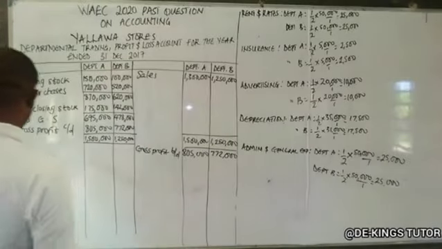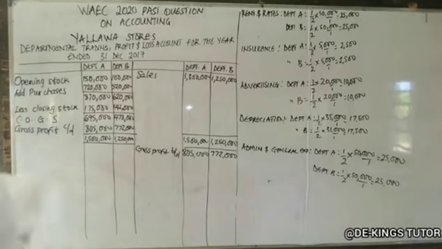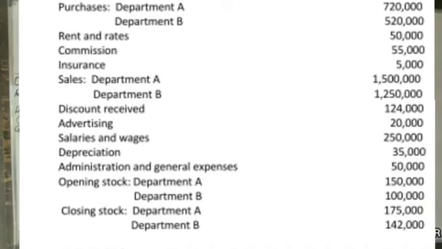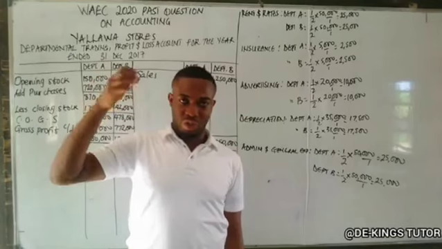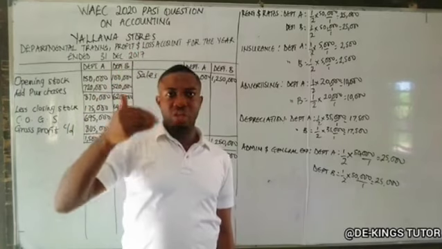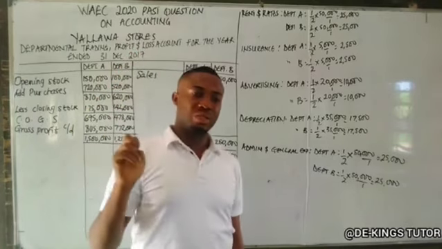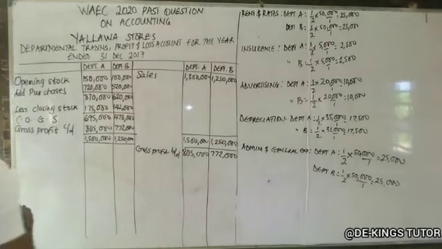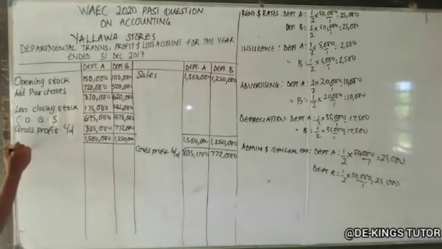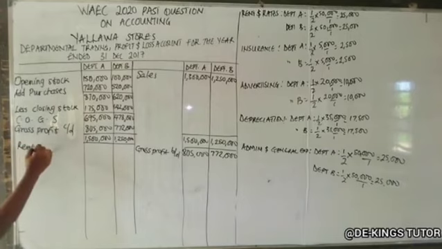So the first thing there is purchases, we have treated that. Another one is rent and rate. So we have rent and rate as expenses. So I have rent and rate. Now we did adjustment for this. Remember, rent and rate, department A, look at it, 25,000 for department A, department B, 25,000. So I have 25,000 and 25,000.